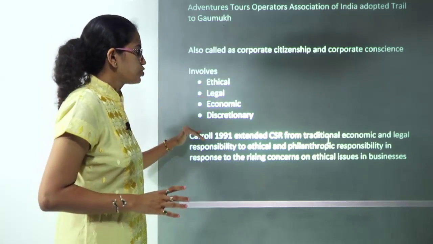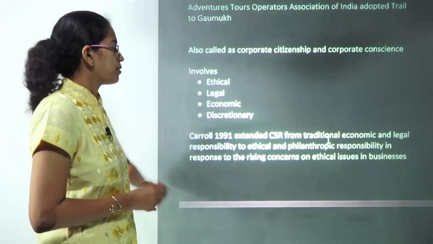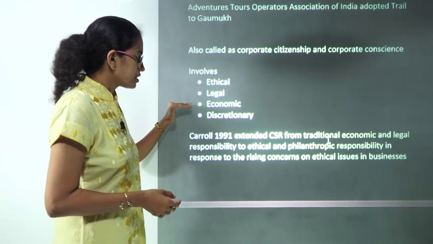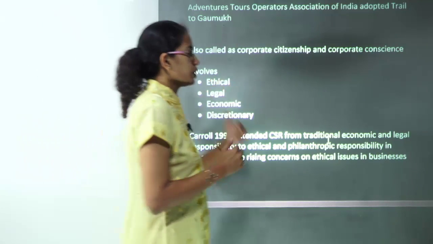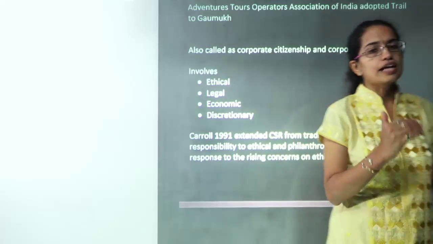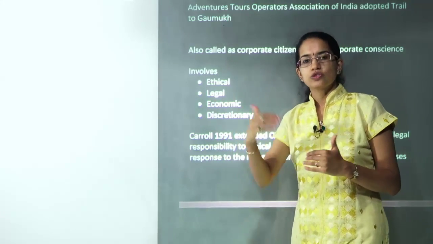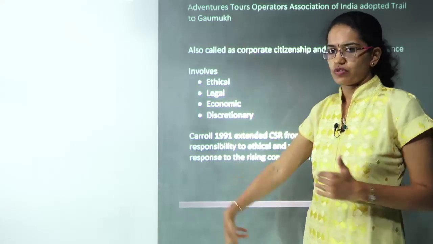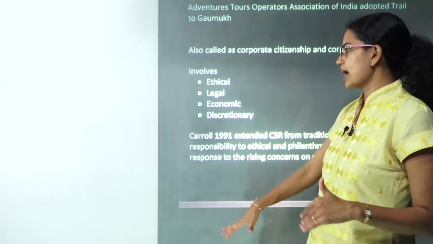What it actually involves is 4 basic dimensions that you should be very clear about: the ethical dimensions, the legal dimensions, the economic dimensions, and the discretionary powers. Ethical is whether the company feels that it should involve itself in this or that work. This could be substantiated by the case studies which we have tried to introduce towards the last. We would be talking about that later.